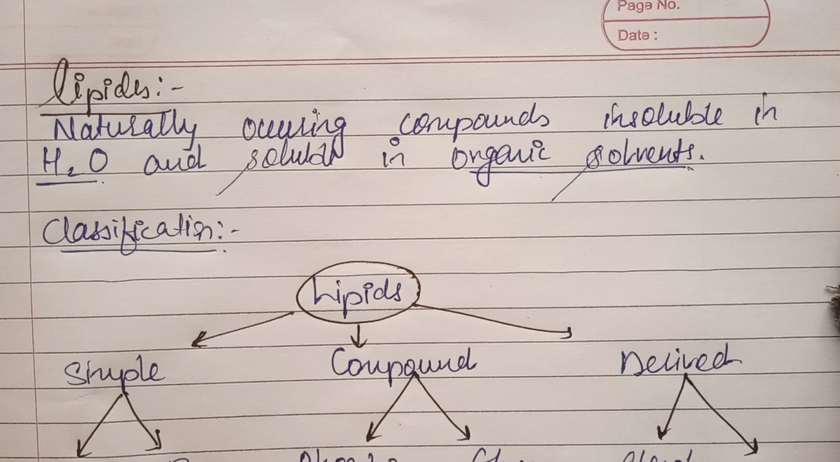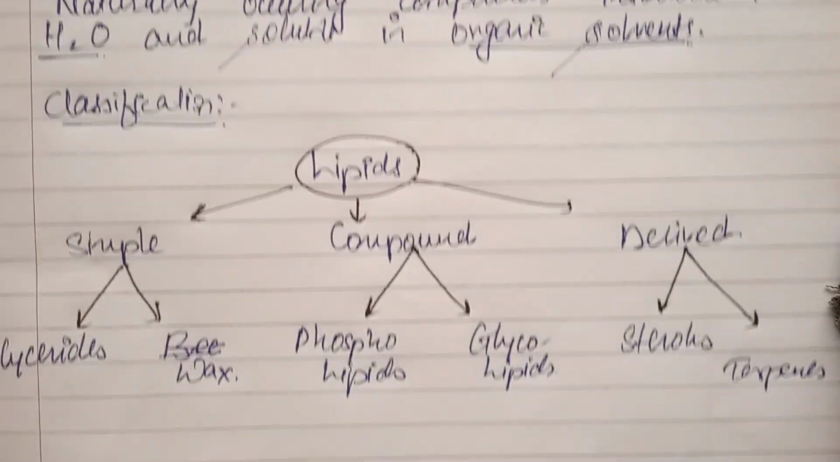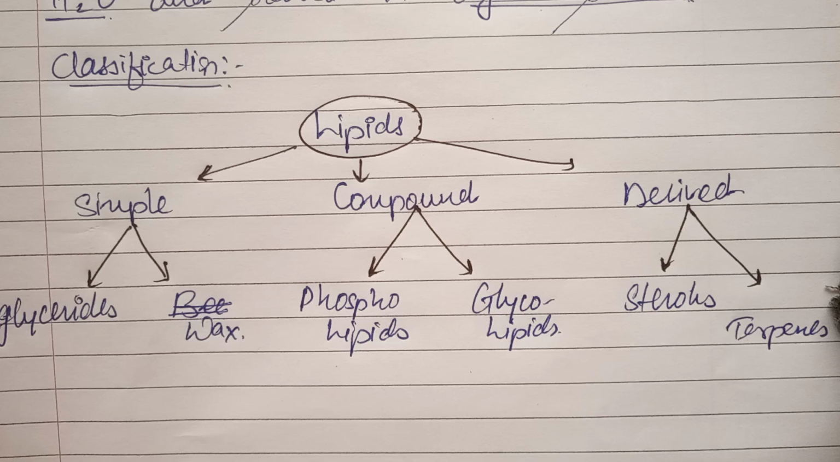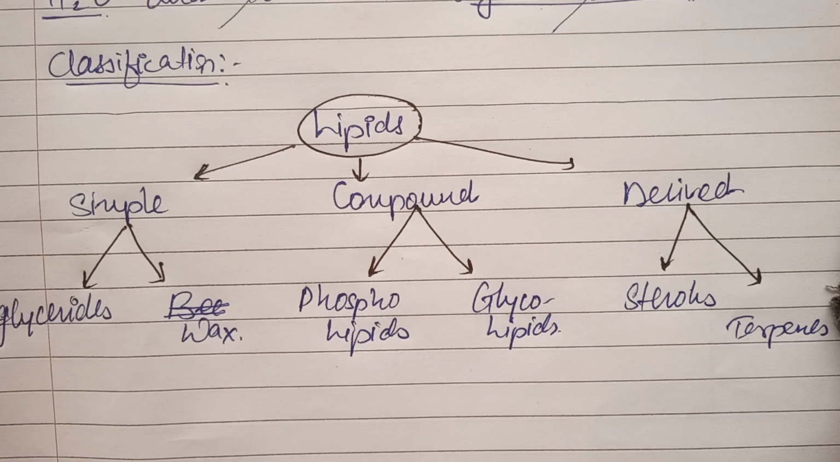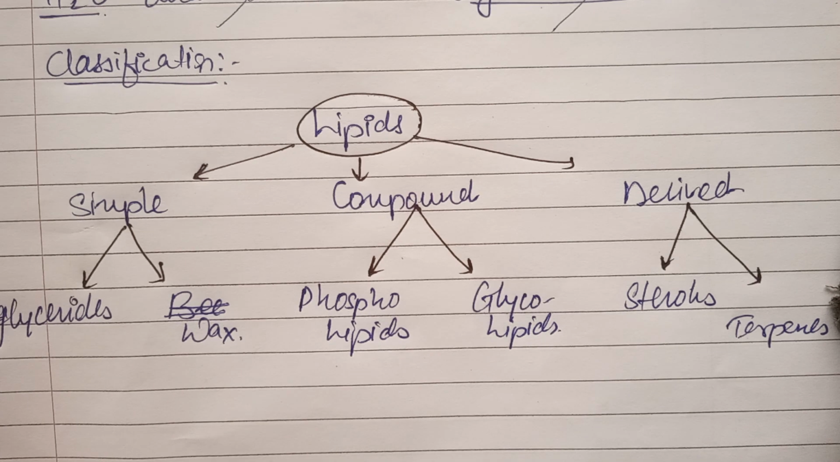So the next classification of lipids is like this: simple, compound and derived lipids. So basically, what are simple lipids? Simple lipids, in general we can classify it as the lipid which is composed of the fatty acids, long chain fatty acids, along with the alcohol. And here two alcohols are used, one is glycerol.